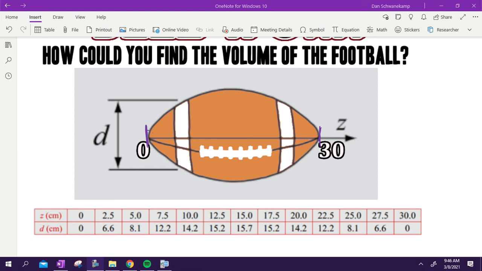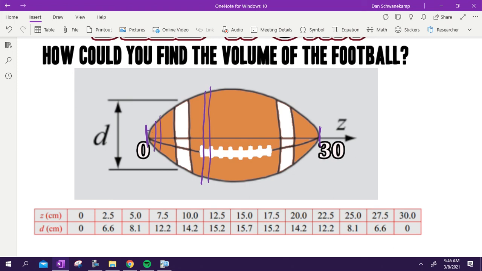So imagine what we're doing here. We're going to take this football and we're going to slice it. Okay. If I slice this right here and I just took this little section out, so I cut it and I held it and I showed it to you, what shape would it be? You would see a circle on the end, correct? Same thing. If I cut it right here, what shape would you see? A circle. How would it be different? It'd be smaller. The shape of the circle changes throughout. But each time, you would just have a circle, okay?